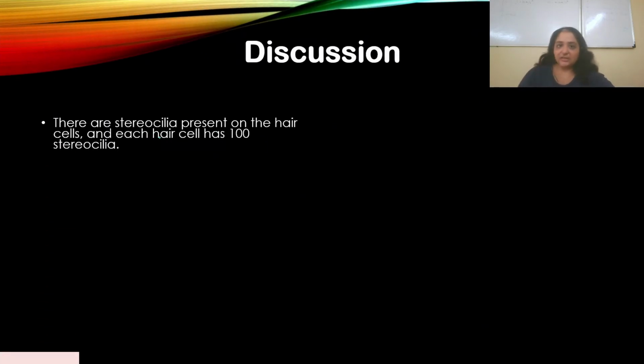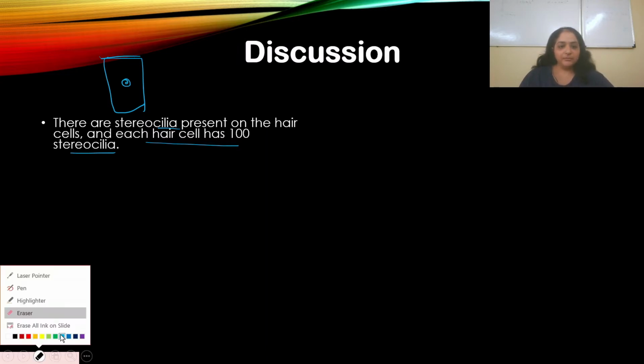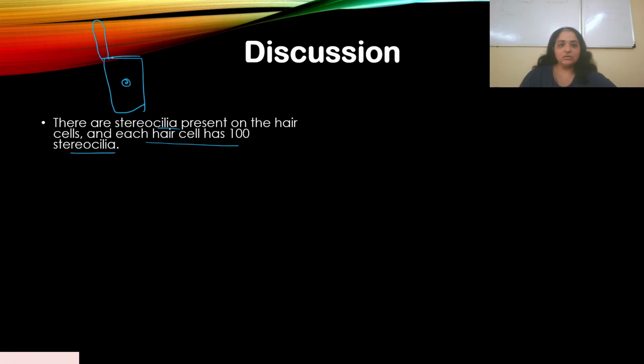So there are stereocilia present on the hair cells, and each hair cell has around 100 stereocilia. So if this was your hair cell, here are the stereocilia, but they're not all of the same size. They vary in size. Say longer over here, then they decrease in height. But they attach together via filaments.